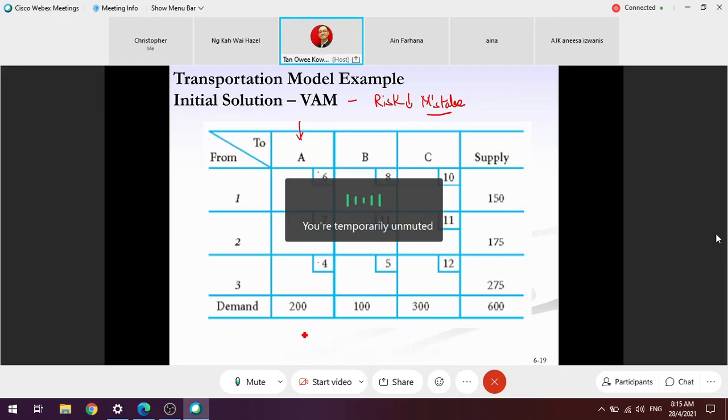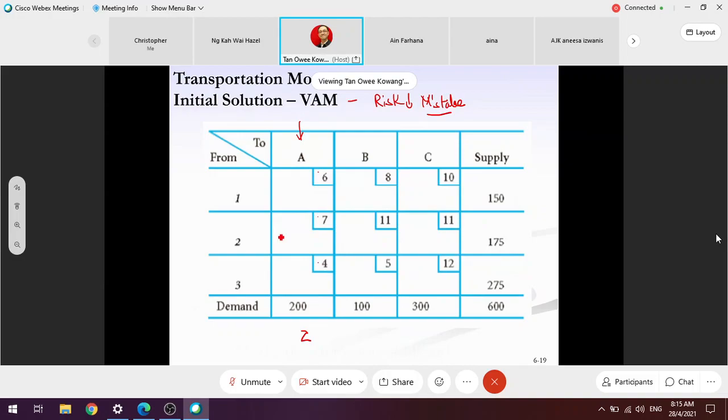Correct. 2 means lowest is 4, but you made a mistake, so the second lowest is 6. So the cost incurred when you make a mistake is that you need to pay an additional $2 per unit of item you transport.